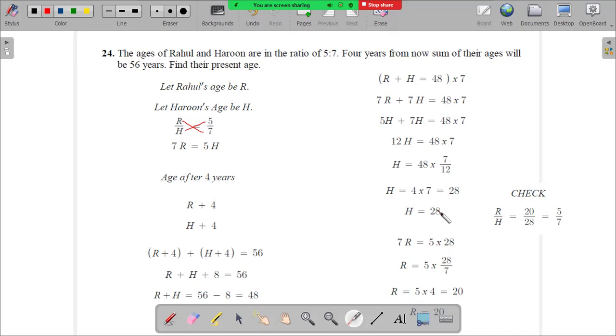And you can check your answer, right? And how do you check your answer? The first portion of the question says their ages are in the ratio of 5 to 7. So Rahul's age is 20. Harun's age is 28. So it is 5 by 7. So our answer is correct, because whatever we calculated, our answer is correct. So this is a very simple way of doing this sum.